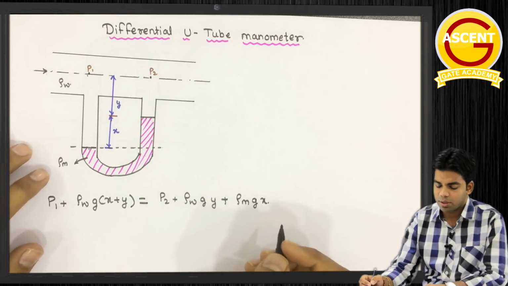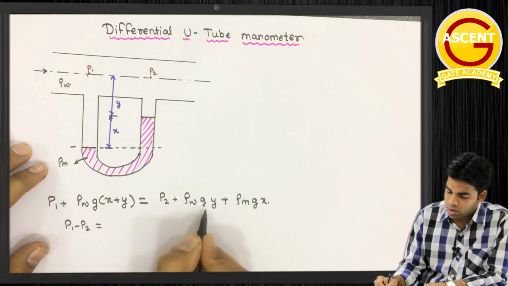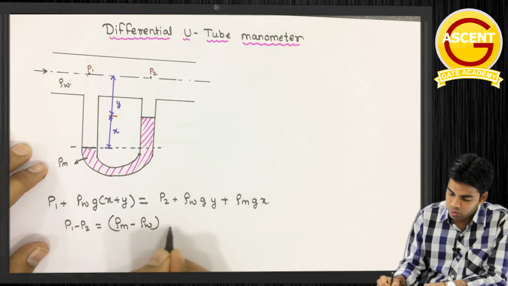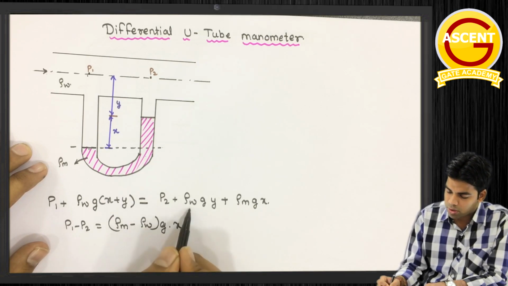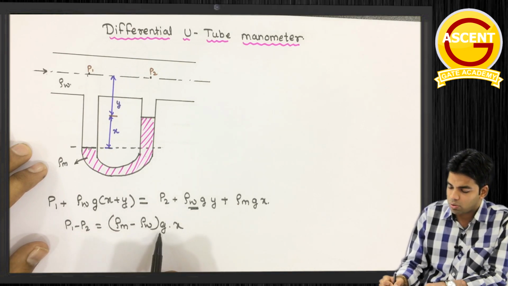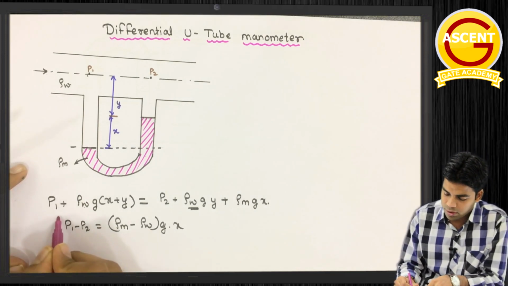Getting this or not? From here I can determine P1 minus P2. This P1 minus P2 will be equal to rho m minus rho w times g times x, because the rho w g y term gets cancelled out. So P1 minus P2 is rho m minus rho w, g, x. This is the pressure difference.